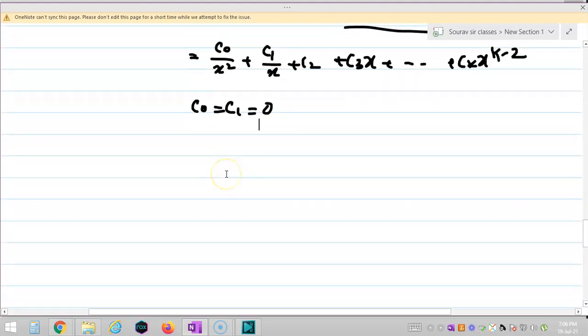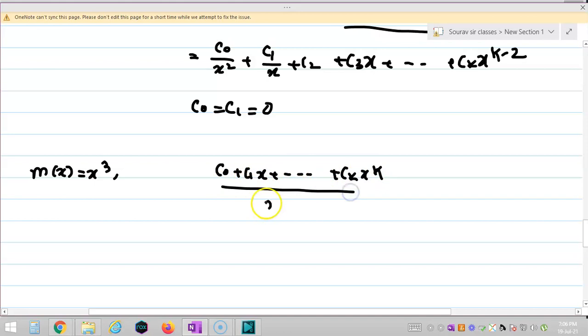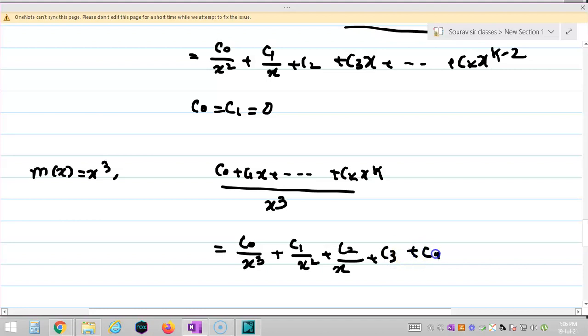Now if m(x) is equal to x cube, then by the same fact, c0 plus c1 x plus dot dot ck x to the power k is divisible by x cube, so it would imply c0 by x cube plus c1 by x square plus c2 by x plus c3 plus c4 x plus ck x to the power k minus 3, right students?